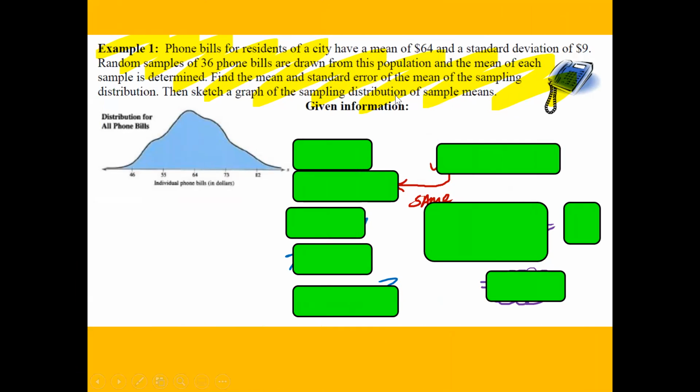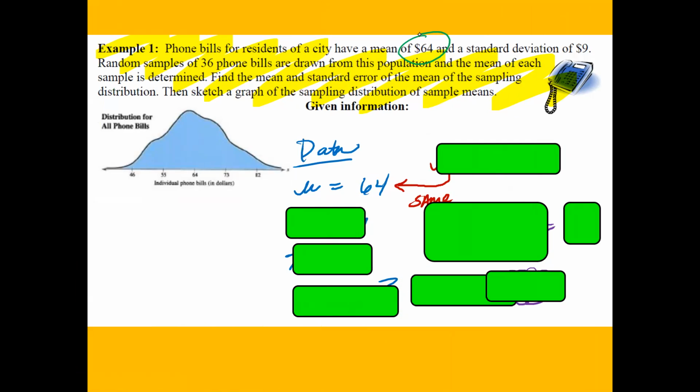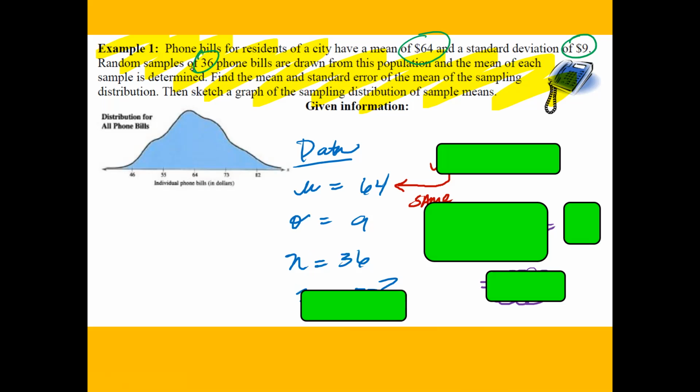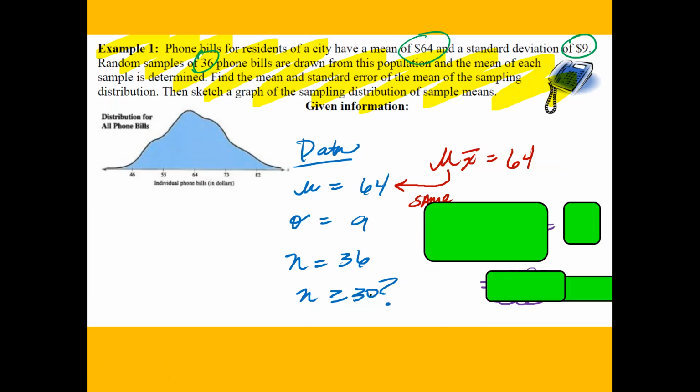All right, so let's talk about the given information. Mean is 64. That's the first thing that's given to me, okay? Standard deviation is 9. So that little squiggly thing, sigma, is equal to 9. There are 36 people, so n equals 36. Now let's go ahead and check. Is n bigger than 30? Yes, it is. It is bigger than 30.